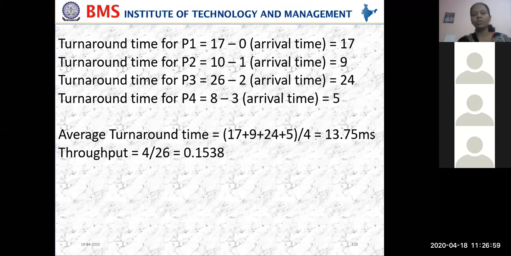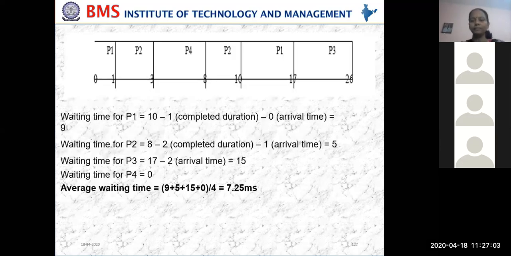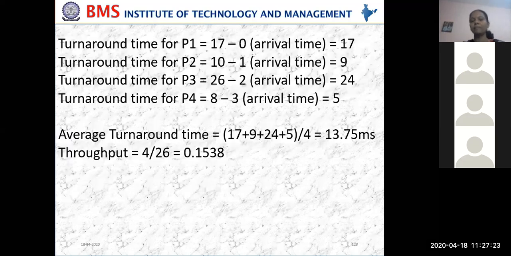Then throughput. What is throughput? The time taken to complete all the work of all the processes. How many processes were we having? We were having 4 processes. And the time it took to complete all the processes was 26. So 4 divided by 26. Okay, so this was your priority scheduling.